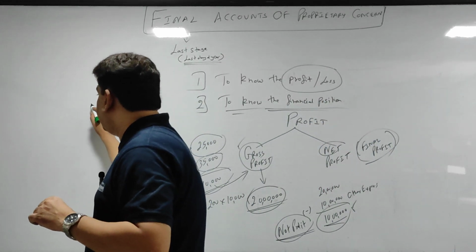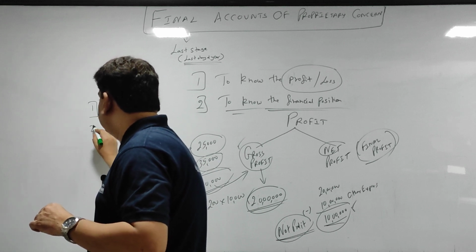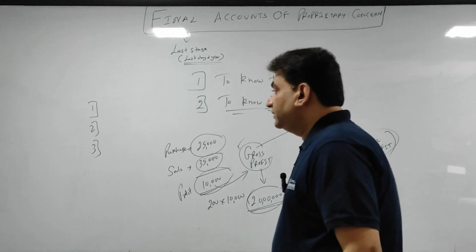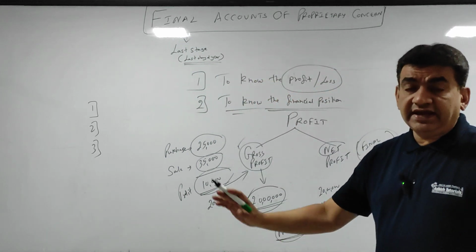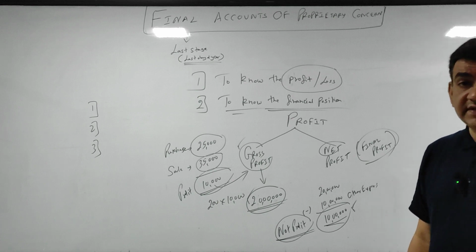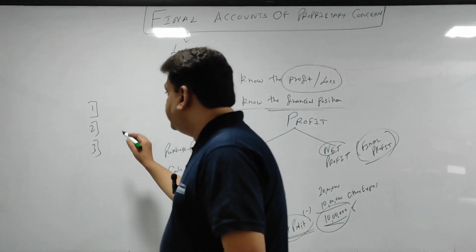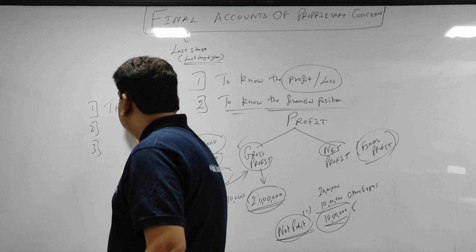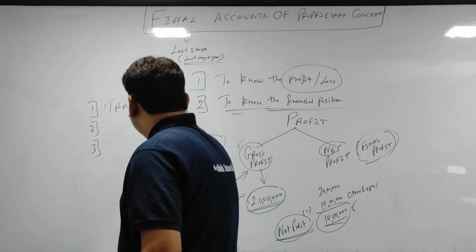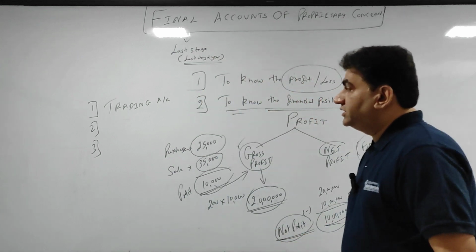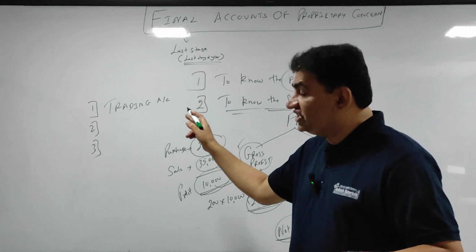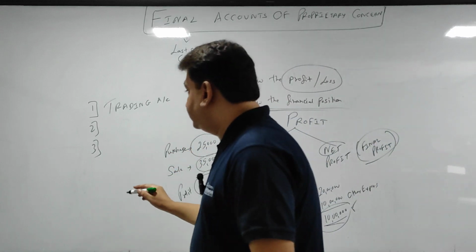In each and every sum of this chapter, not in the starting ka sums, each and every sum when we get into the main part, there will be three things prepared. First, what we are going to prepare first is trading account. सबसे पहले बनेगा ट्रेडिंग अकाउंट. आई टेल यू कौन सी चीज किसके लिए बनेगी.